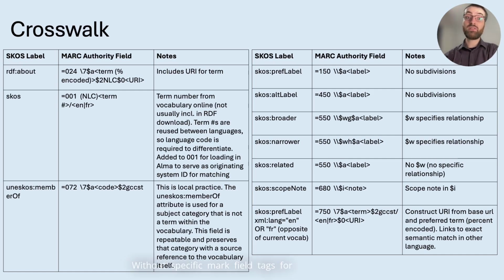Without specific MARC field tags for broader and narrower terms, we relied on the content of subfield w to specify the nature of the relationship between related terms. You may also have noticed that we used the 750 field to link between English and French versions of the same term, with source codes that include a language code. I'll explain a little more about that later.